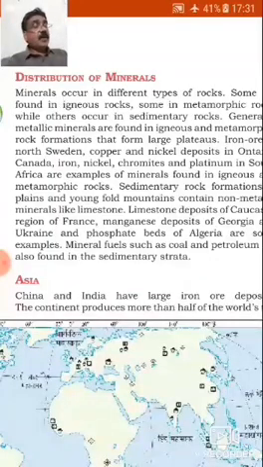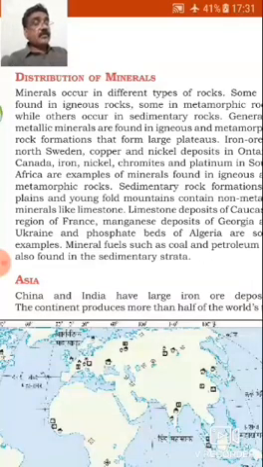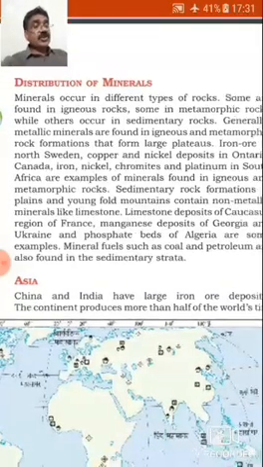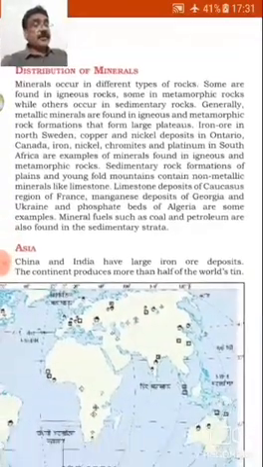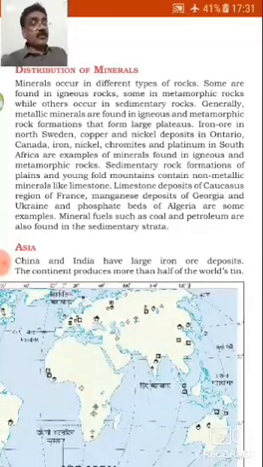Minerals: how they are formed. Minerals occur in different types of rocks. Some are found in igneous rocks, some in metamorphic rocks, while others are in sedimentary rocks, which we discussed last year. The material which is deposited layer upon layer into sediment forms sedimentary rocks. Generally, metallic minerals are found in igneous and metamorphic rock formations that form large plateaus.